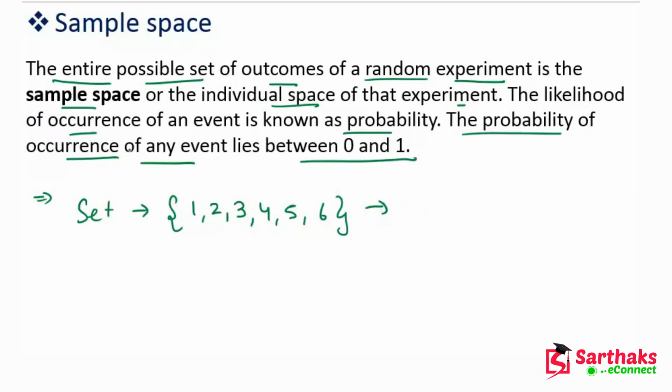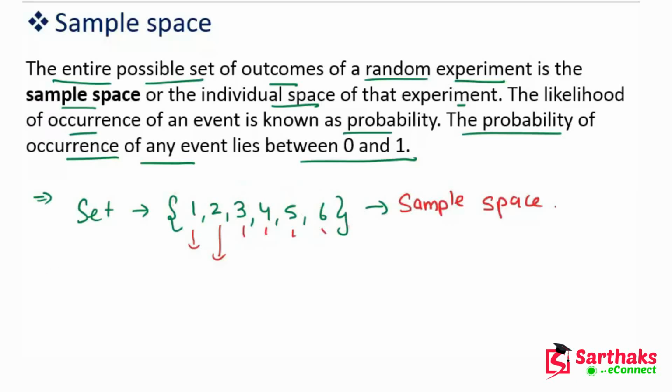This is our sample space, the entire possible set of outcomes. If we roll a dice, then 1 may come, 2, 3, 4, 5 and 6, maximum till 6. I hope you understand these things.